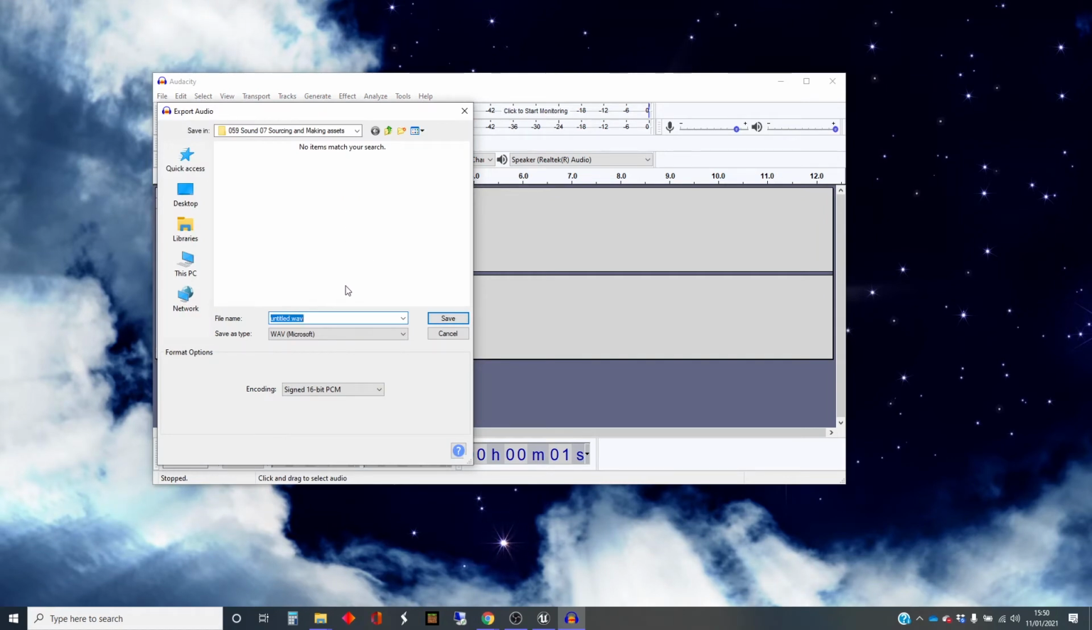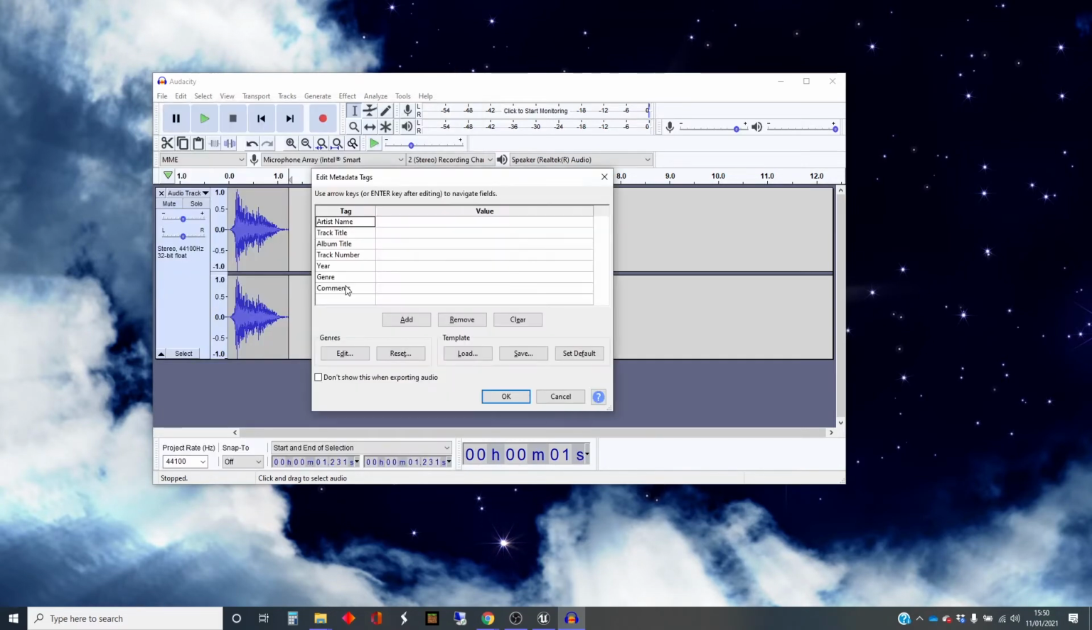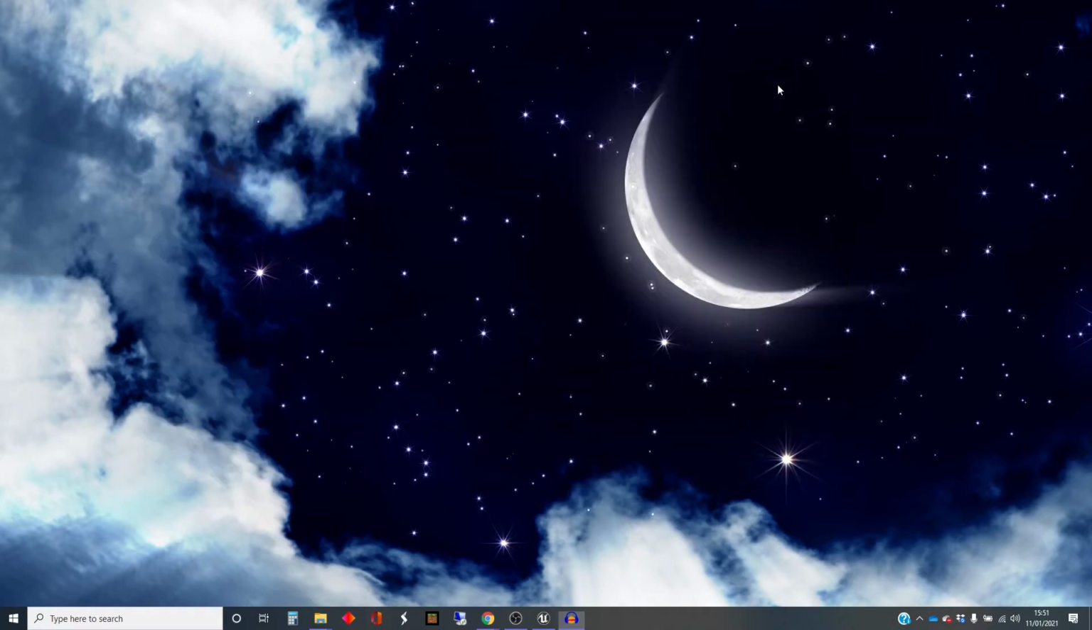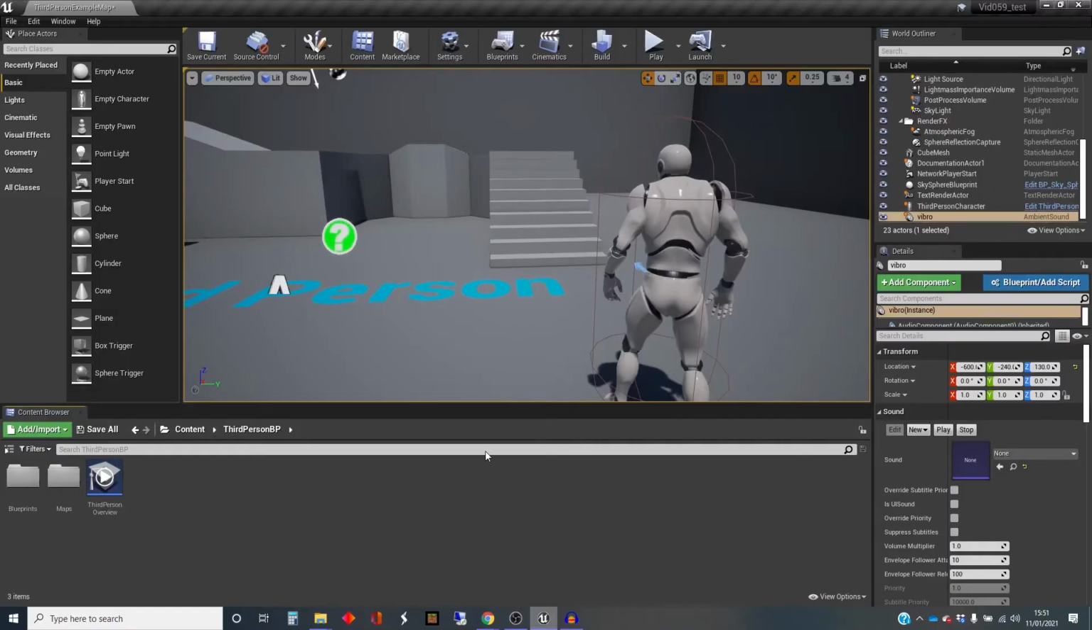I've already got this set up to be in a folder that's useful for me. I'm going to call it Vibro. Caps lock, who cares? Here there's a place where I can put in tag details, but I can't be bothered because I'm just doing a quick run-through. Then I'm going to bring up Unreal. There's nothing special here. This is just a third-person template, with nothing extra in there at all.